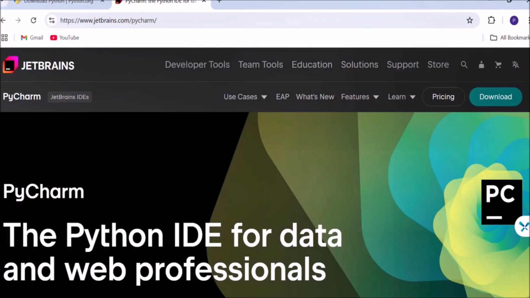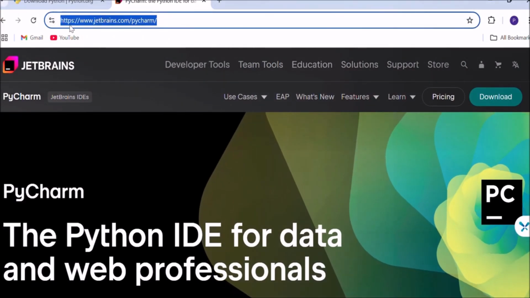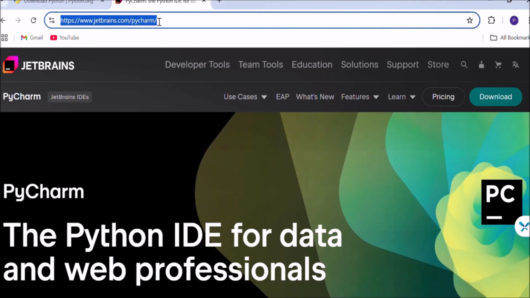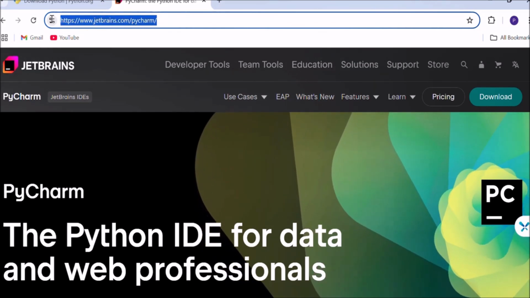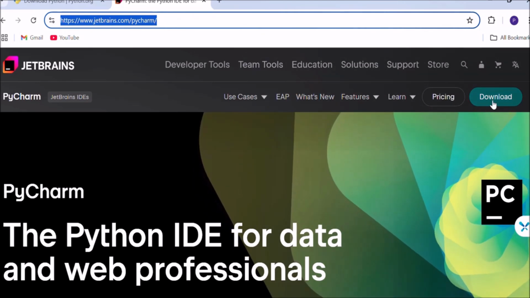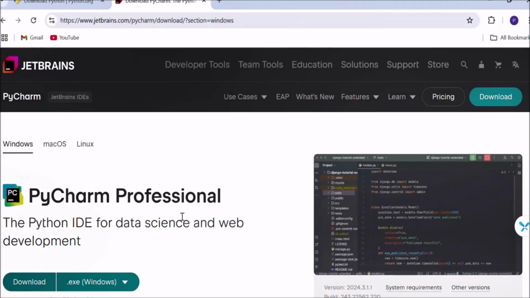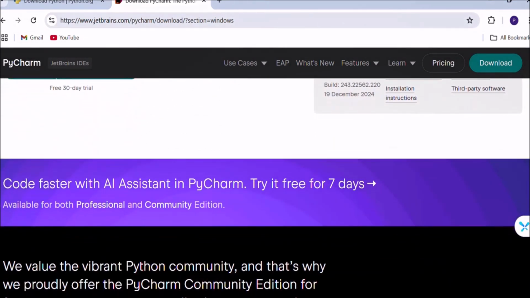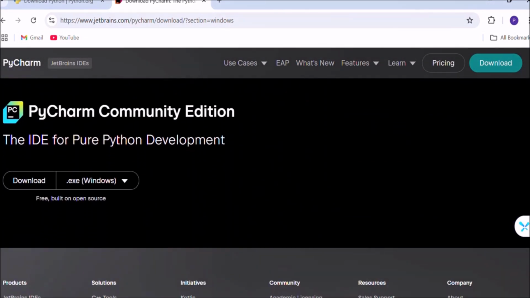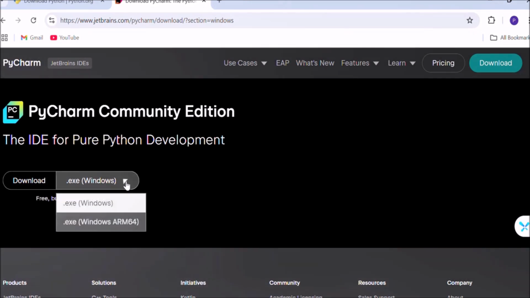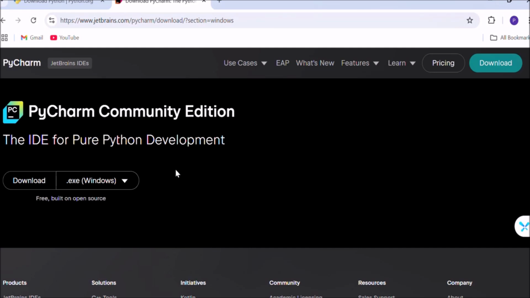So let's open our browser. And in the browser, you have to open this URL, https://jetbrains.com PyCharm. From here, you can download PyCharm. Just go to the download section by clicking on this download button. And go down for the community edition. Just go down on this page for the community edition. Here we have the PyCharm community edition, download .exe for Windows. This PyCharm community edition is free and perfect for beginners. So let's download it. Just click on this download option.